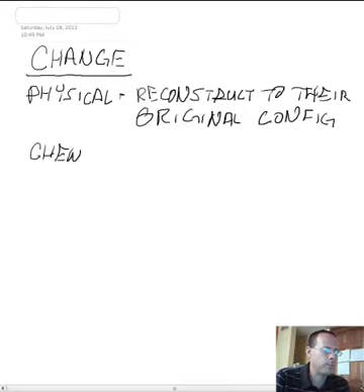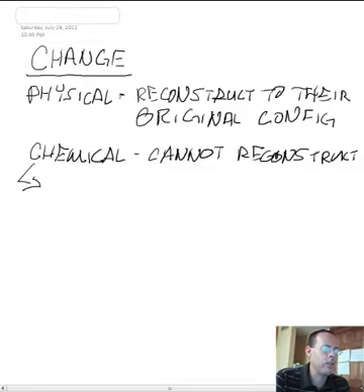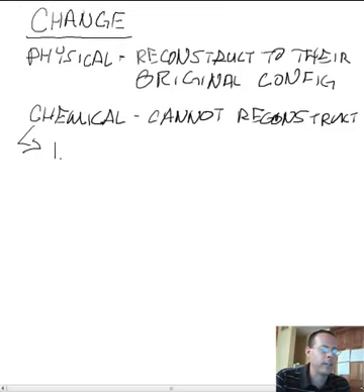Chemical changes change the actual chemicals themselves. So they cannot reconstruct. They turn into something completely different. So really with that, we want to look at what are some examples or things that usually mean a chemical change has occurred. And there are going to be 4 things which signify that a chemical change likely took place.